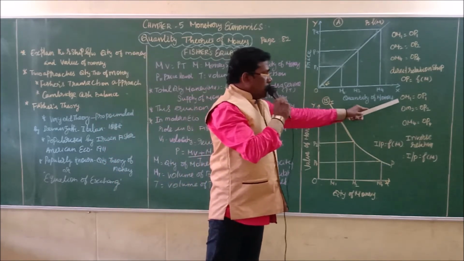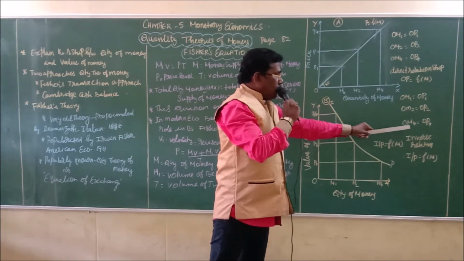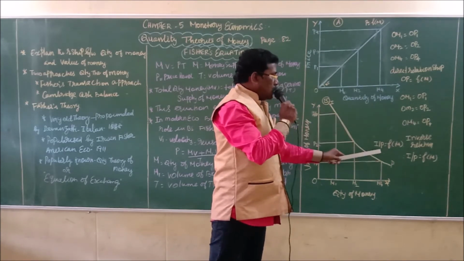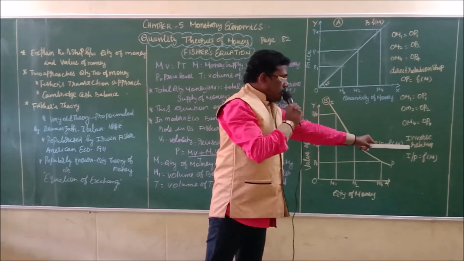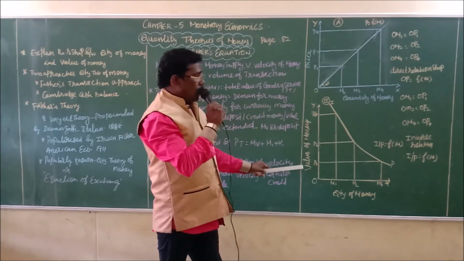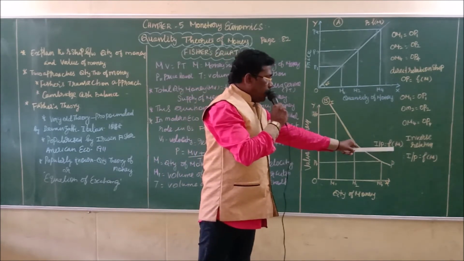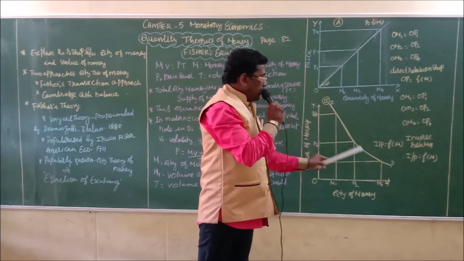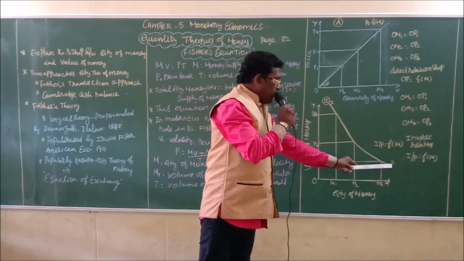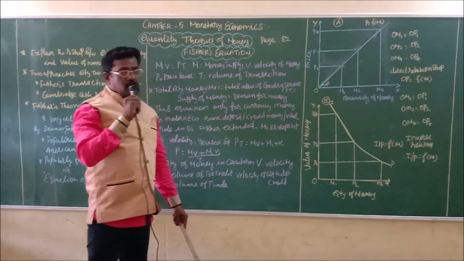So OM1 equals OP1, OM2 equals OP2, and OM4 equals OP4. This is explained with the equation P equals F into M. So another linear OP curve explains the inverse relationship. So we understand these two diagrams.